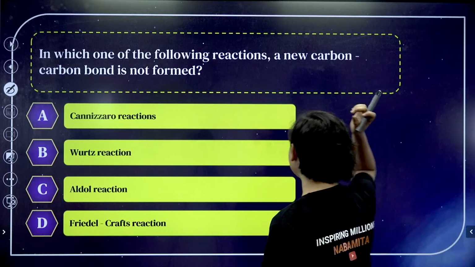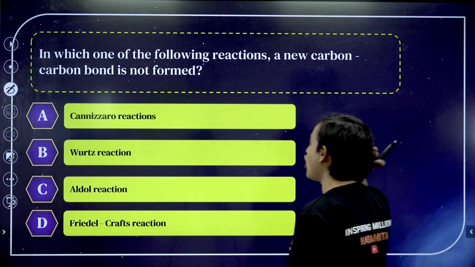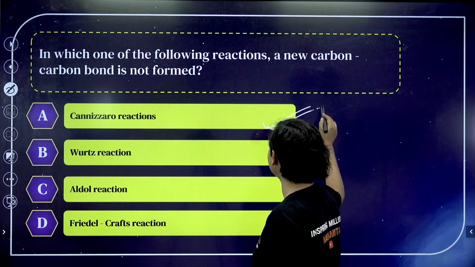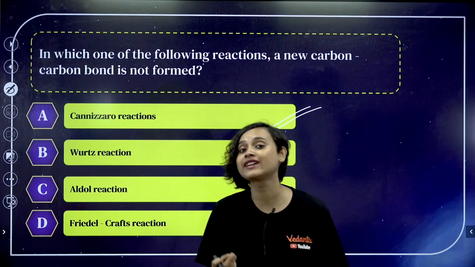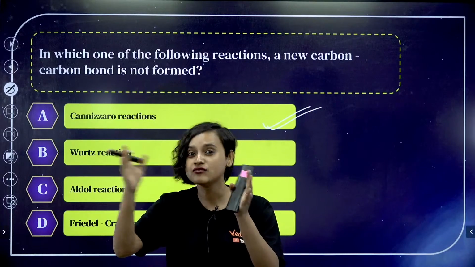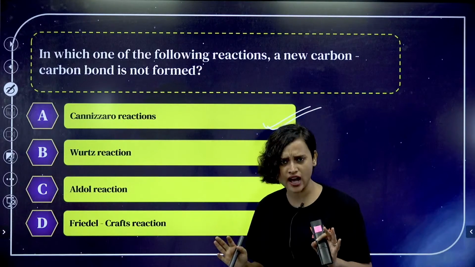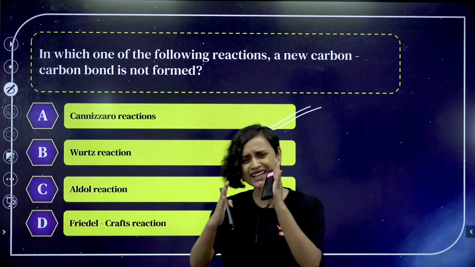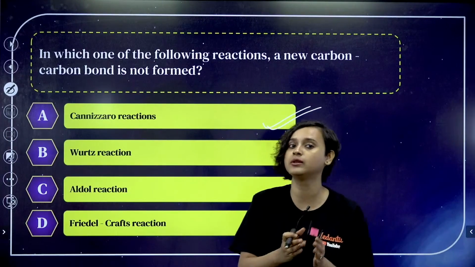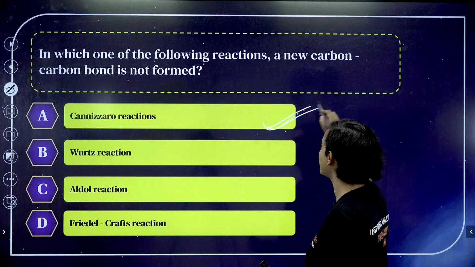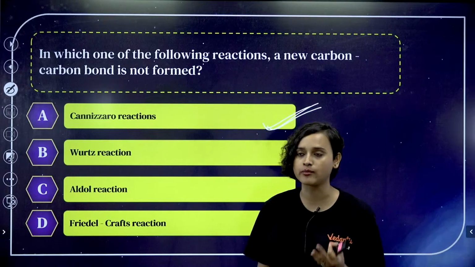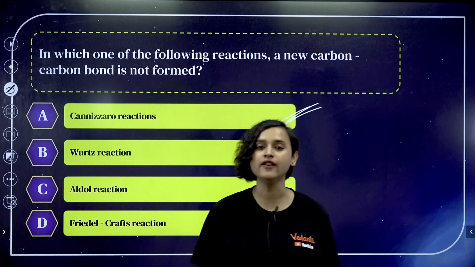In which one of the following reactions is a new carbon-carbon bond not formed? Cannizzaro reaction, of course. In the Cannizzaro reaction, a carbon-carbon bond is not formed. If you remember Wurtz reaction, dry ether is there, and R bonded with R, so there was a carbon-carbon bond. Same in aldol reaction also. In Friedel-Crafts reaction also, we do see a carbon-carbon bond, but only in the Cannizzaro reaction do we not see a new carbon-carbon bond formation. Very good.